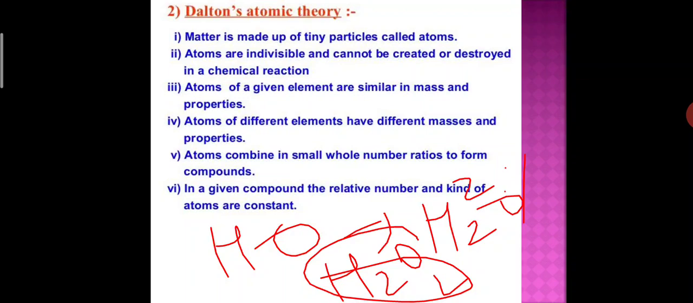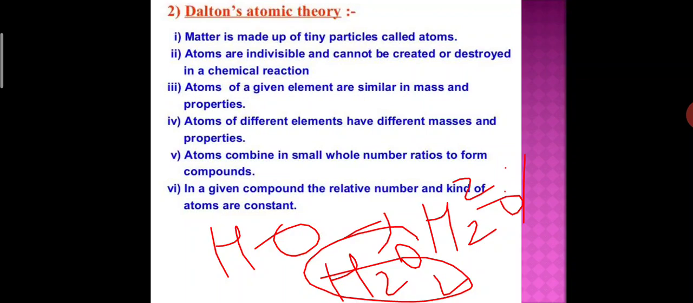So atoms of the same element can combine in more than one ratio to produce more than one compound. For example, carbon and oxygen combine to give carbon monoxide and carbon dioxide. In carbon monoxide, one atom of carbon combined with one atom of oxygen, while in carbon dioxide one atom of carbon combines with two atoms of oxygen. Thus the ratio of carbon and oxygen in carbon monoxide is 1:1, while in carbon dioxide is 1:2.